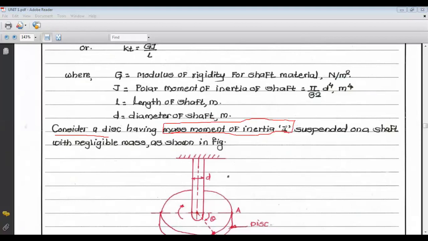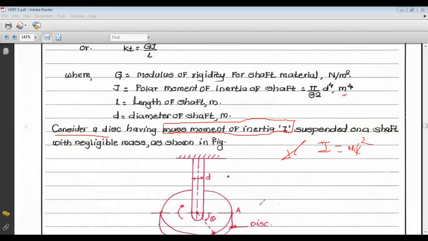One is moment of inertia, I, having unit meter raised to 4. But mass moment of inertia is nothing but mass into radius of gyration squared, that is I is equal to m k squared, where k is the radius of gyration.